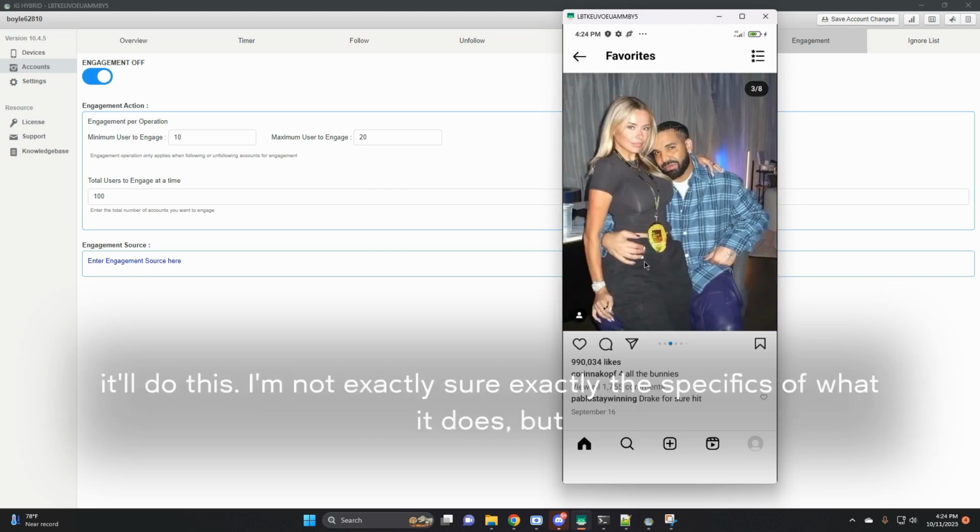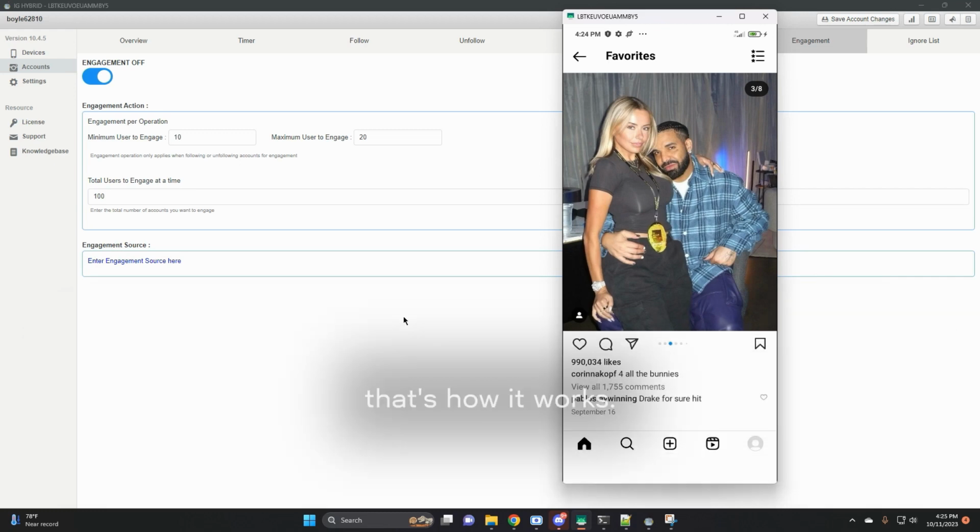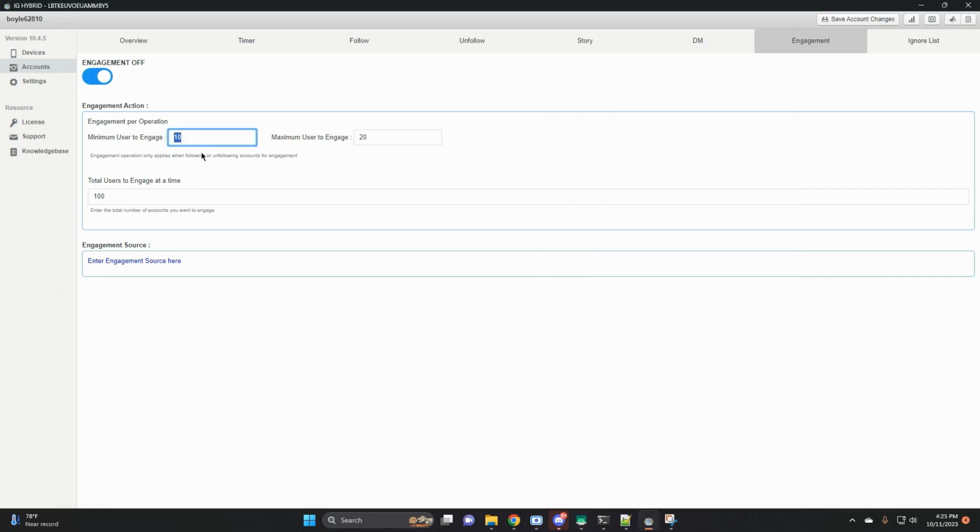I'm not exactly sure of the specifics of what it does, but that's how it works. And so I guess per operation, you do 10 to 20. It'll add them or follow them. Engagement operation only applies when following or unfollowing accounts for engagement. So I think you have to turn on follow as well, and probably copy and paste. No, I don't know. So again, I don't use this one.